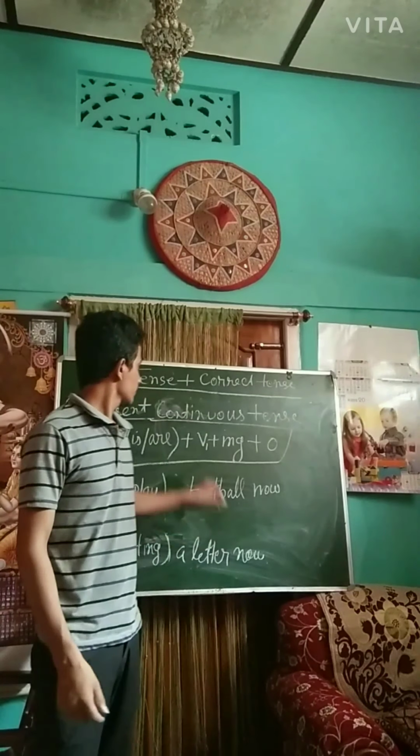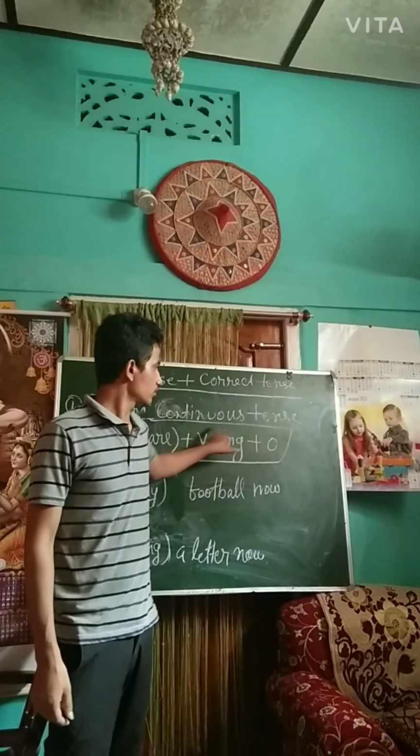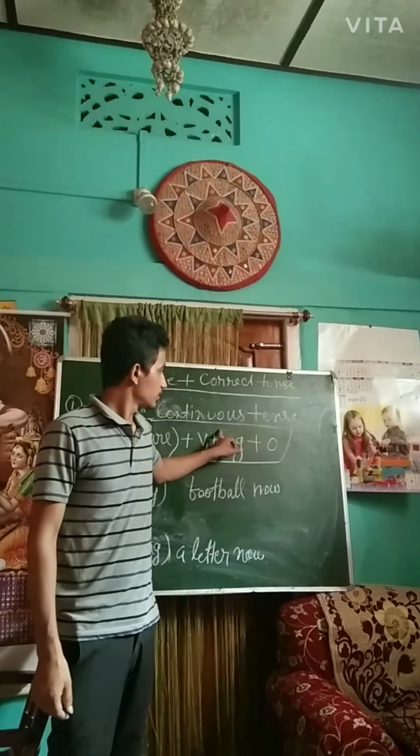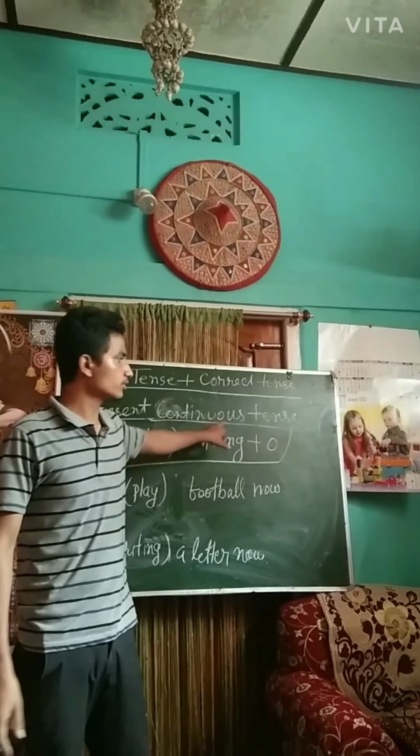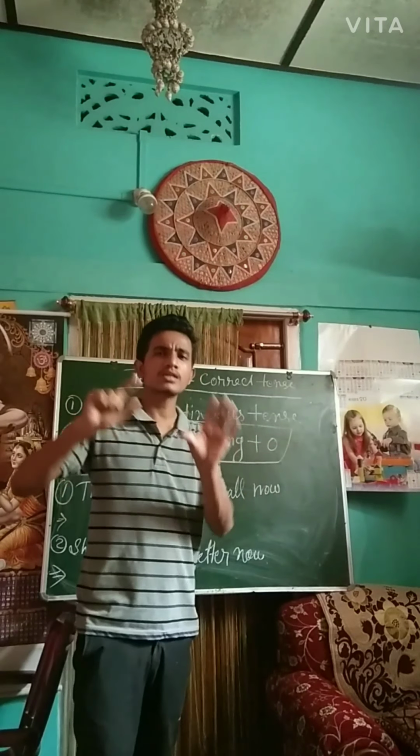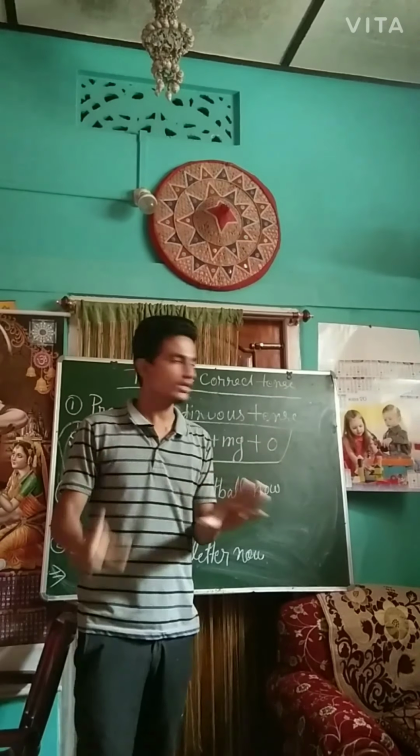Now I am taking present continuous tense. So what is present continuous tense? I am giving the definition of present continuous tense. If a particular action is going on in the present time, that kind of sentence is known as present continuous tense. Suppose I am teaching you, or you are learning a song, you are listening to a song, it is happening in the present, so that kind of sentence is known as present continuous tense. That means whatever is going on in the present is present continuous tense.